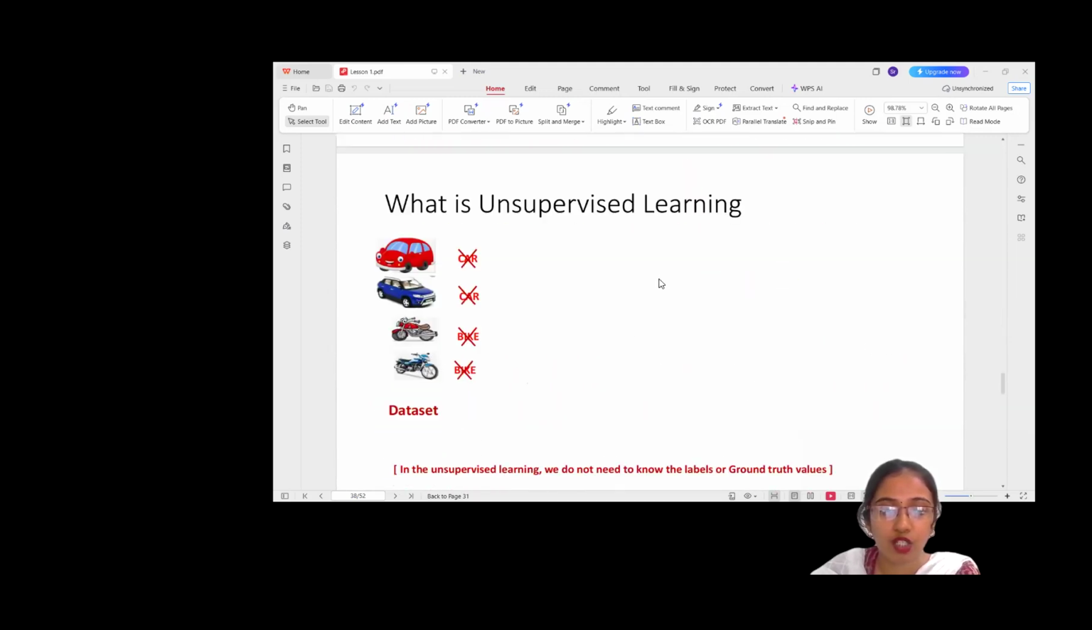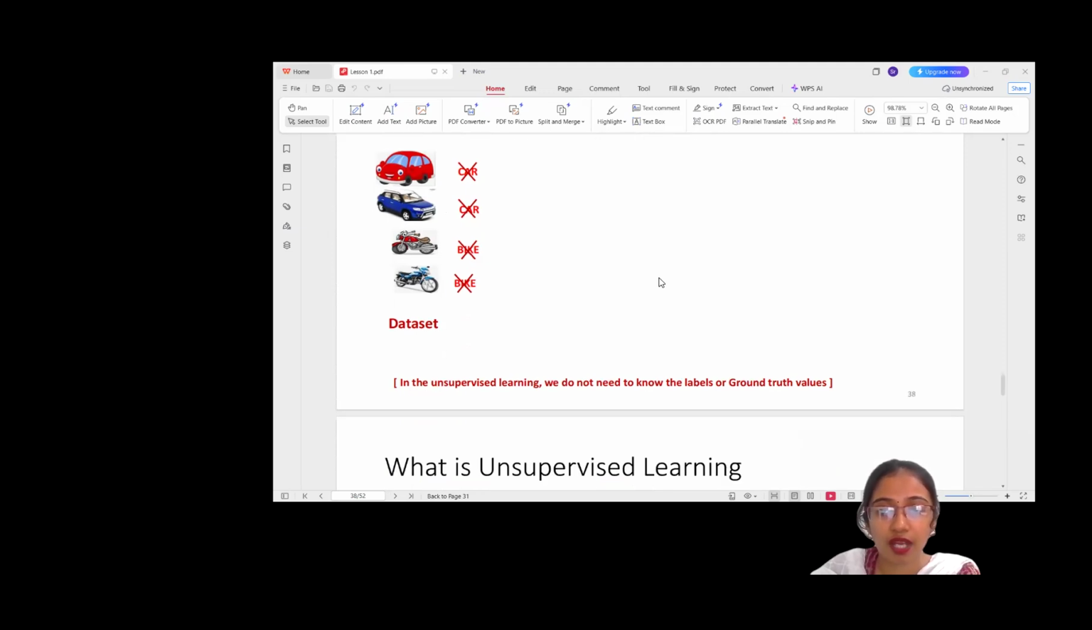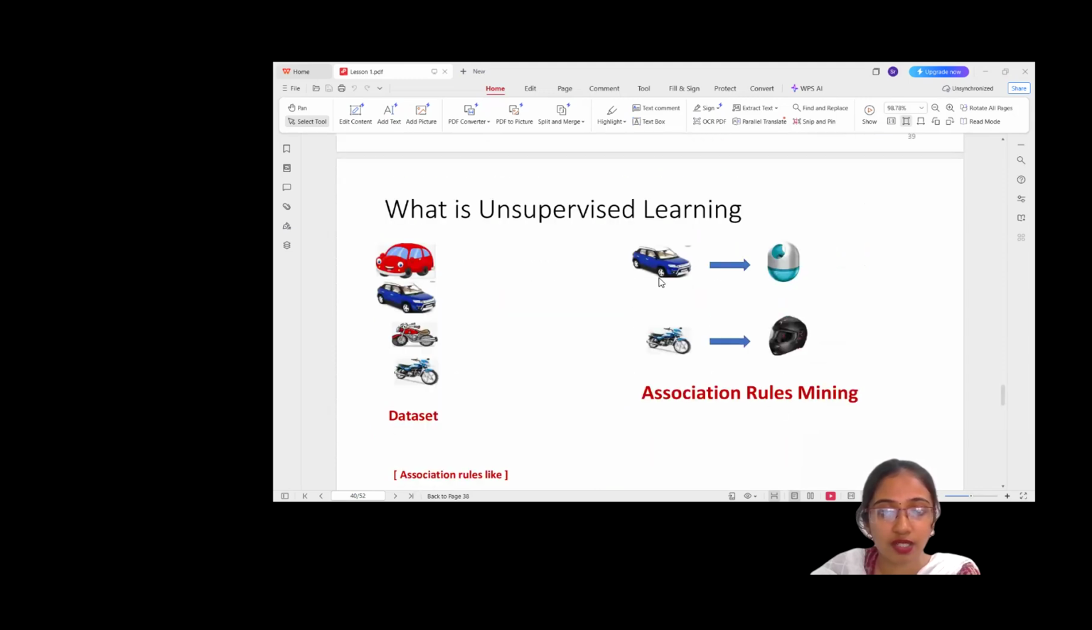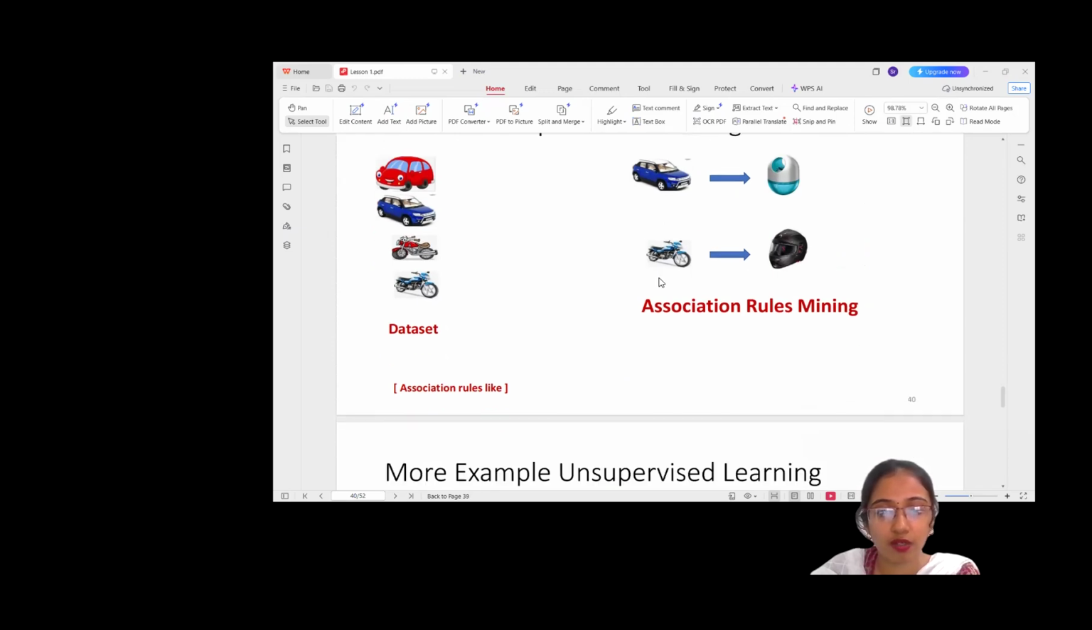Now next one is unsupervised learning. Here there are no labels. We only give raw data. The machine's task is to find hidden patterns or groupings on its own. For example, it can group similar objects together. This process is called clustering. Or it can find associations like people who buy bread also buy butter. This is called association rule mining.